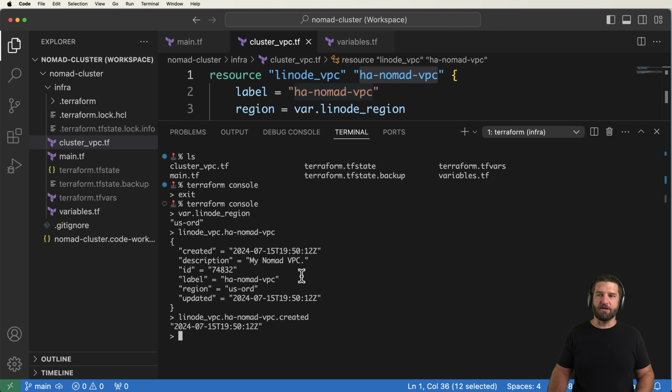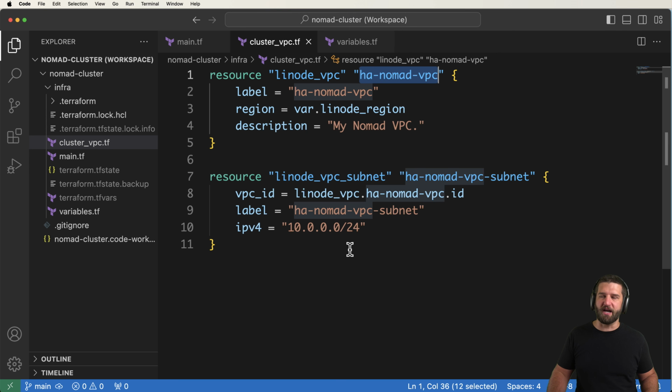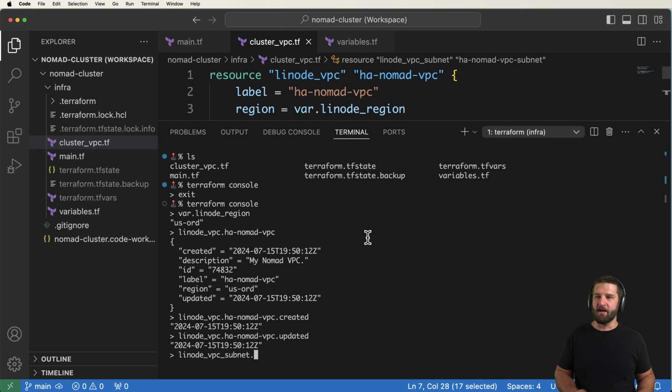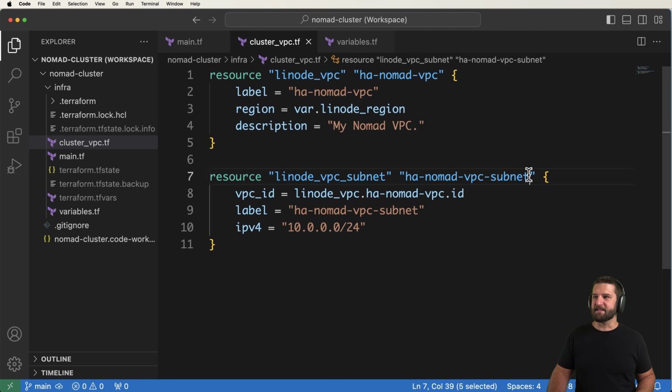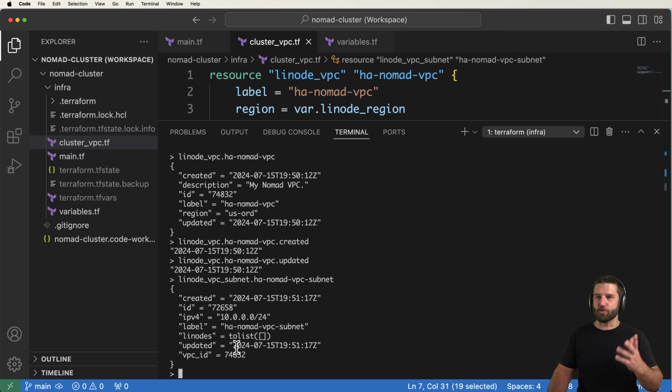This might be really useful for our logs. We can also see when it was updated, which might be a little bit different. Overall, it's the same in this case, but the VPC didn't change at all. We didn't touch it. What we changed was the subnet itself. So looking into our subnet, we can see exactly that subnet data, and all of the resources that are available in here. And there we go, we see when it was created and then when it was updated.